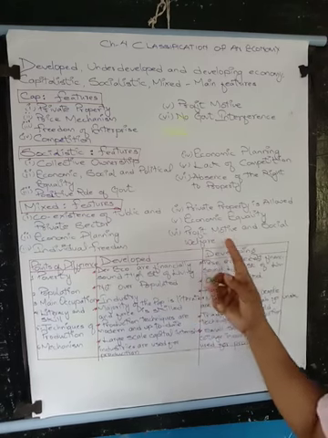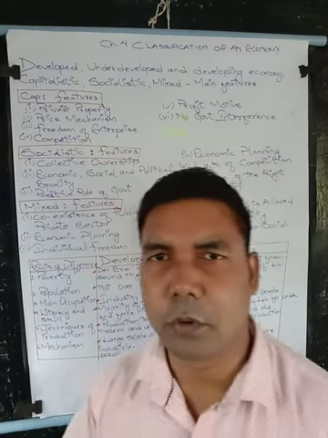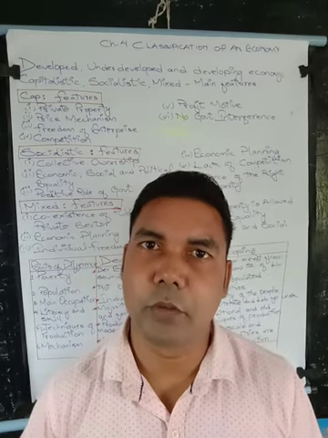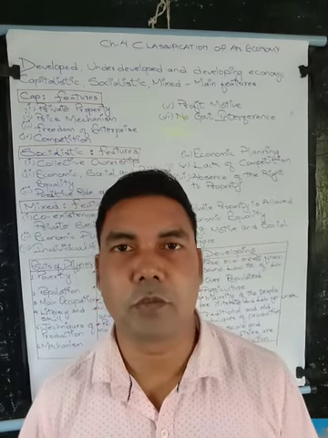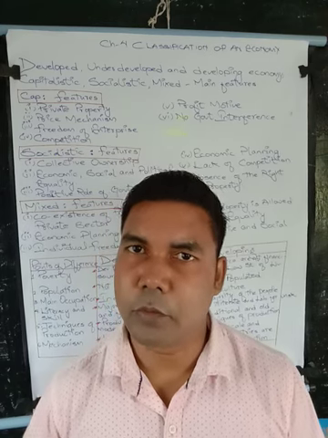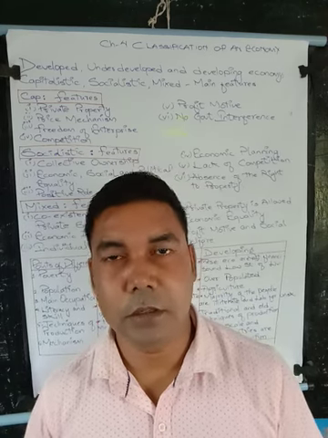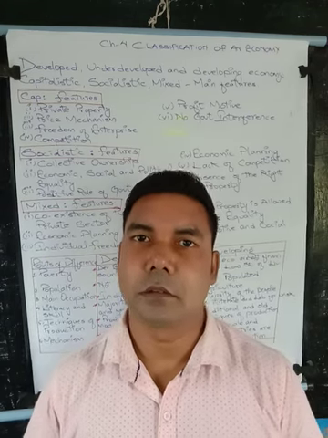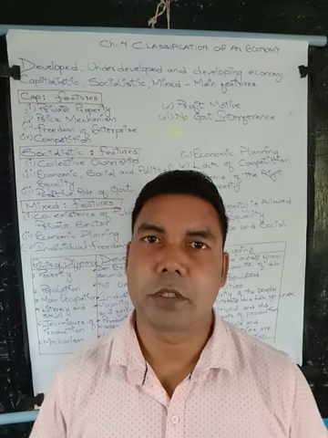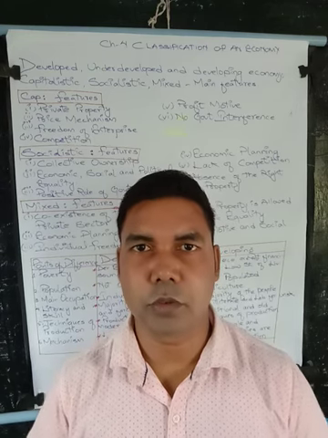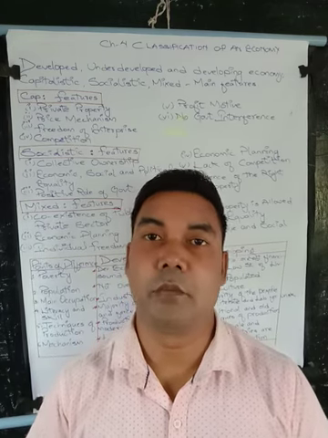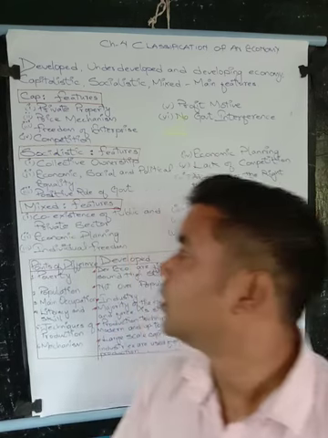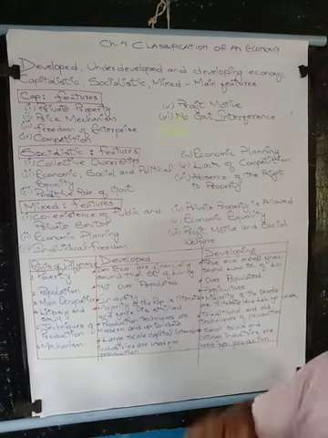Profit motive and social welfare. Both are there. Profit motive is from the capitalistic point of view, and social welfare is from the socialistic point of view. The capitalist economy is there because the capitalist wants profit, and the government wants social welfare. When they come together, profit is also there as well as social welfare. So this is the feature of profit motive and social welfare.